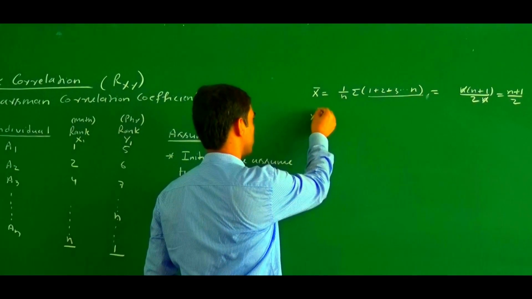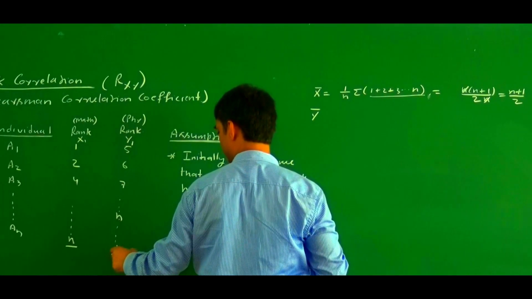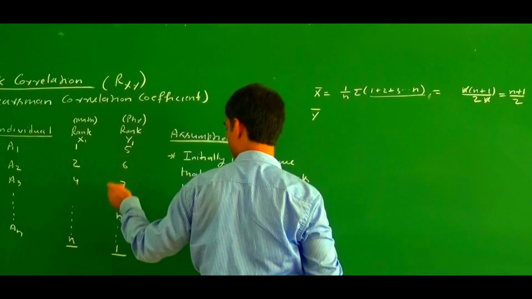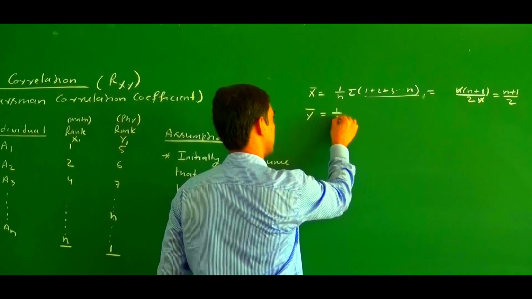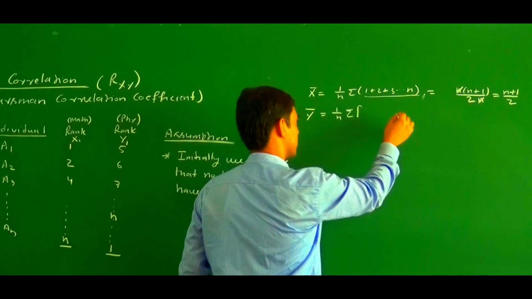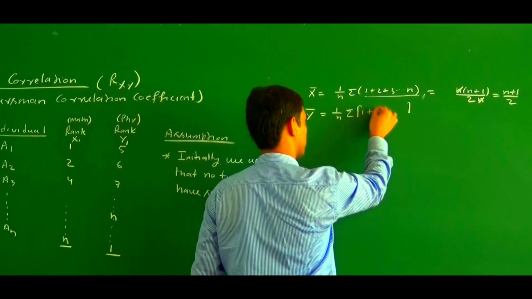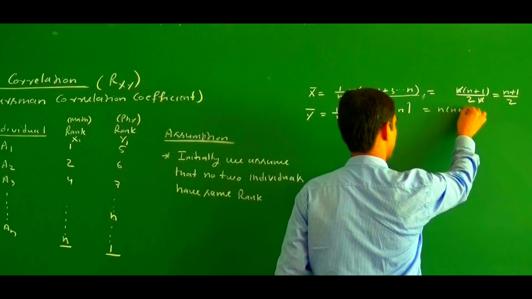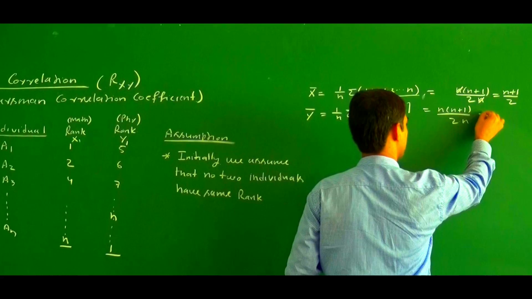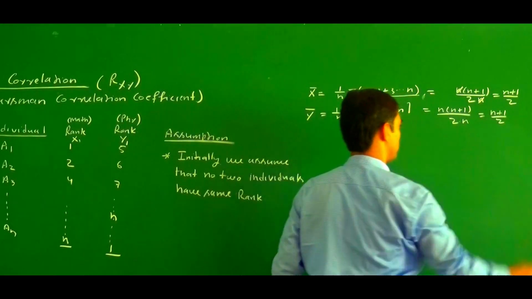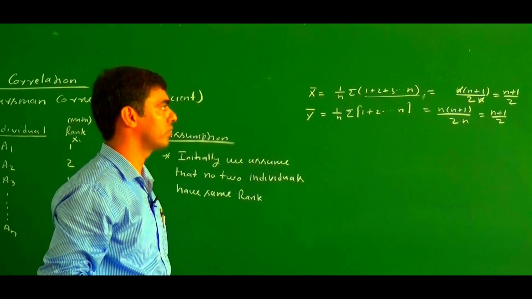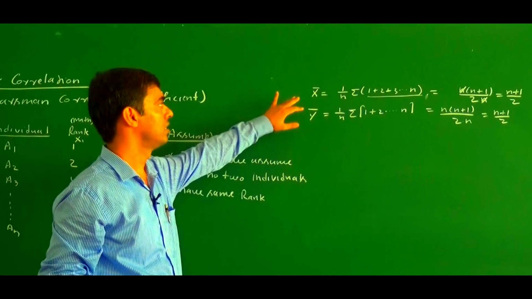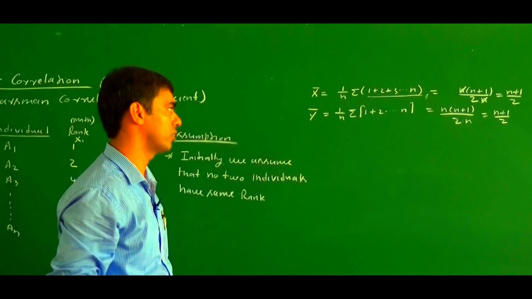Similarly, y bar is also... how many terms are there? There are n terms, n different ranks, and those ranks go from 1 to n. So y bar is also 1 by n times the sum of n natural numbers, 1 plus 2 plus 3 up to n, and this also equals n plus 1 by 2 into n, which equals n plus 1 divided by 2. So x bar and y bar both equal n plus 1 by 2, meaning in the case of rank correlation, the mean of x and the mean of y are equal.